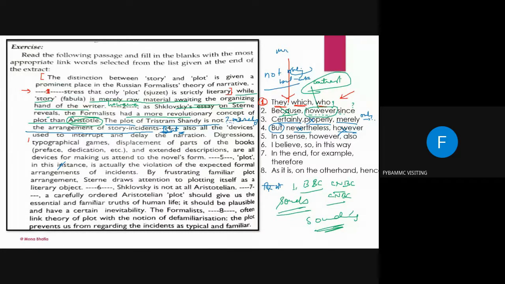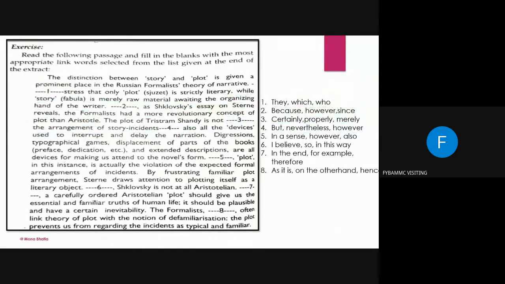Okay, 1 2 3 4 5, only 5 more exercises, and I'm clearing everything from here also, all the annotation ink marks. Take a screenshot of this also. 1 2 3 4 मैंने बता दिया है. Next 5 6 7 8 you will be doing on your own.